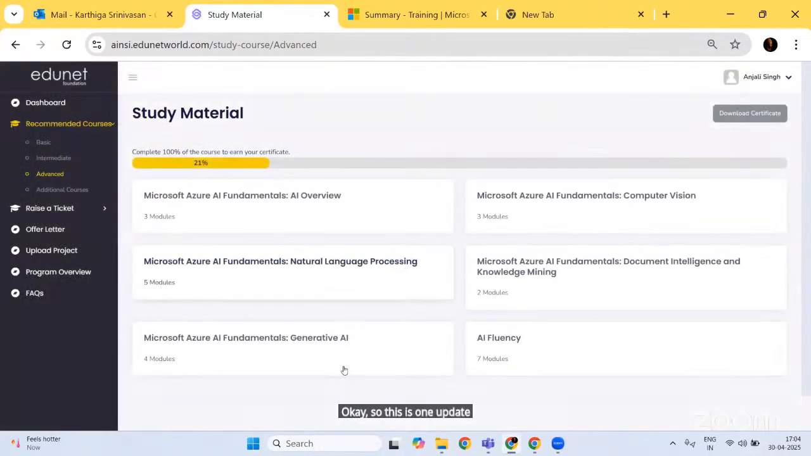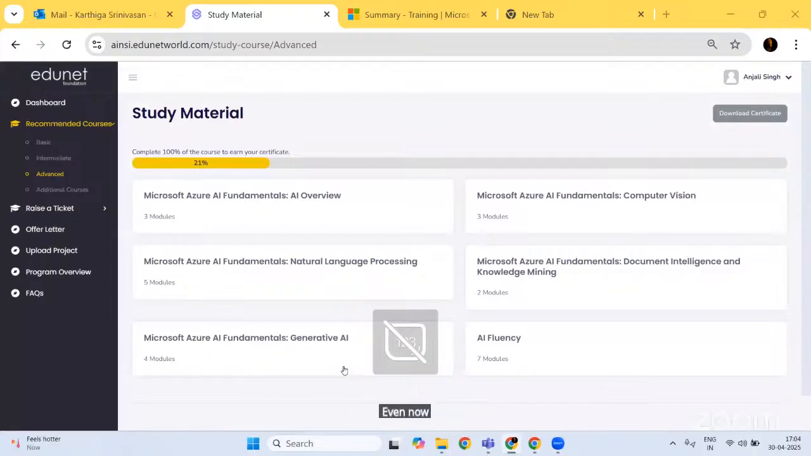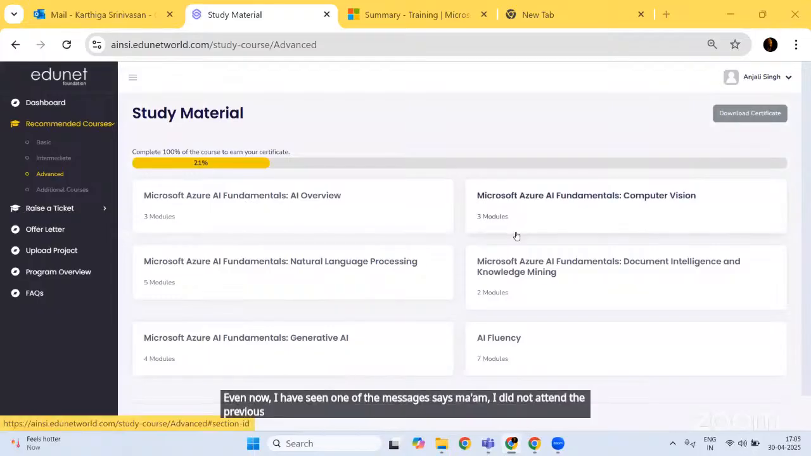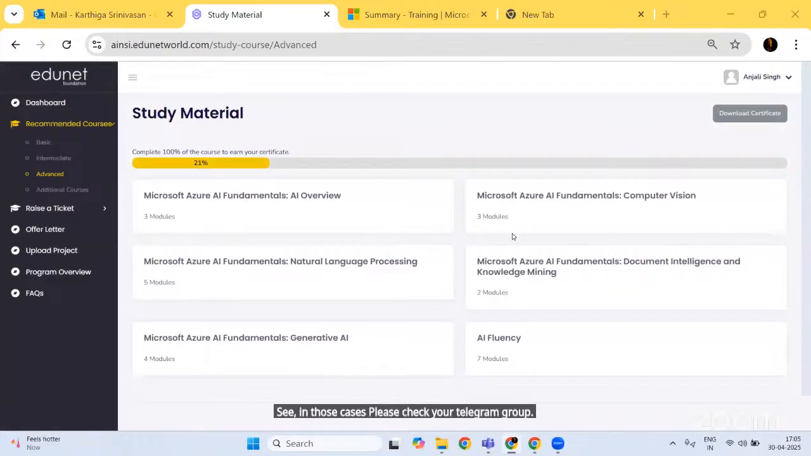The second update is, a lot of you keep on asking about the attendance links. Even now, I have seen one of the messages says, ma'am, I did not attend the previous session, I did not fill the attendance also, but I have gone through the recording. In those cases, please check your Telegram group. You don't have to search for it anywhere. Every detail we are sending in your Telegram group.